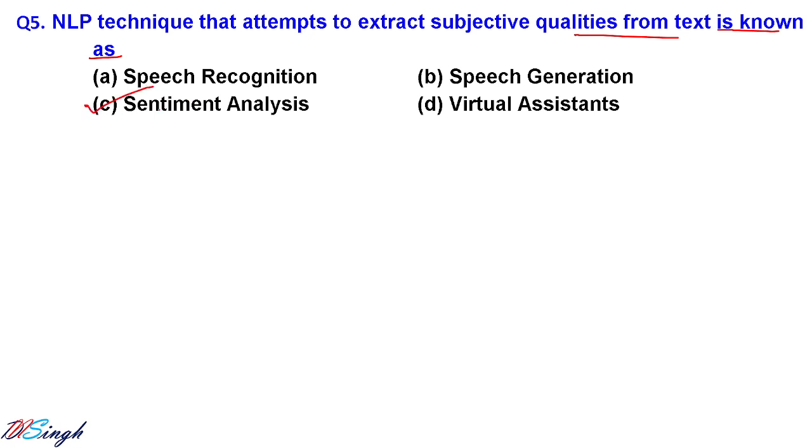By reading text only, you can come to know in which particular situation the text is written, like whether the text is provocative, sexually explicit, or offensive. All these things are not written explicitly in the text, but by reading it you can understand. This process of extracting such qualities from the text is called sentiment analysis, and it is a part of NLP, natural language processing.